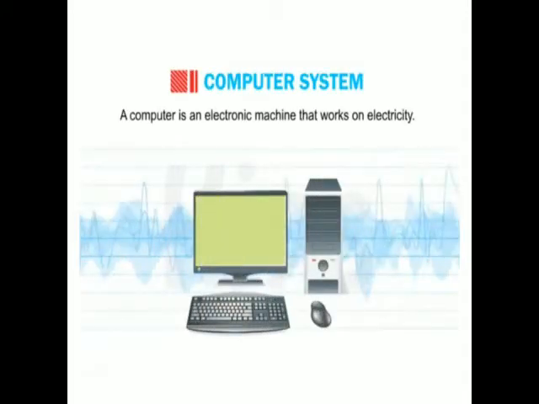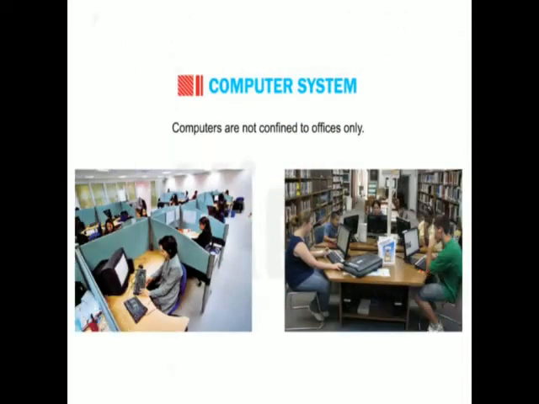Computer system. A computer is an electronic machine that works on electricity. It is like a magic box because it can do a variety of jobs. But computers are not confined to offices only.